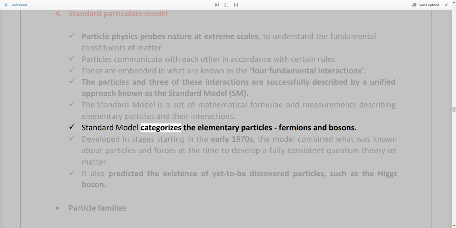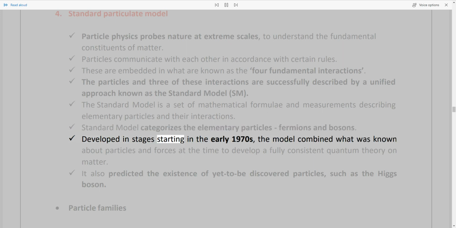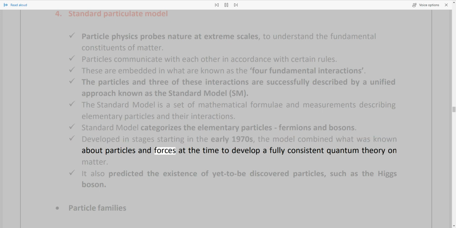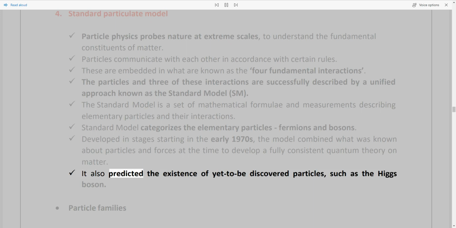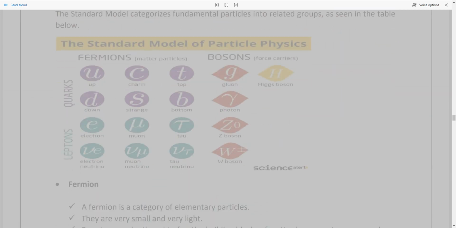The Standard Model categorizes the elementary particles into fermions and bosons. Developed in stages starting in the early 1970s, the model combined what was known about particles and forces at the time to develop a fully consistent quantum theory of matter. It also predicted the existence of yet-to-be-discovered particles, such as the Higgs boson. Particle families. The Standard Model categorizes fundamental particles into related groups, as seen in the table below.